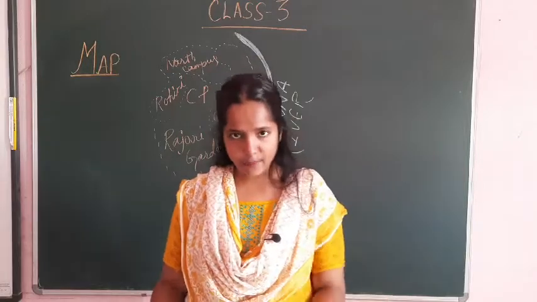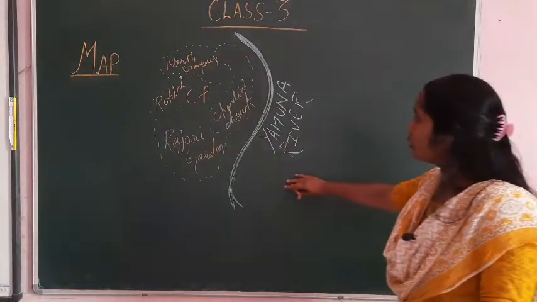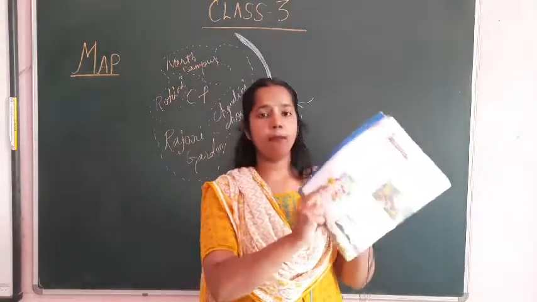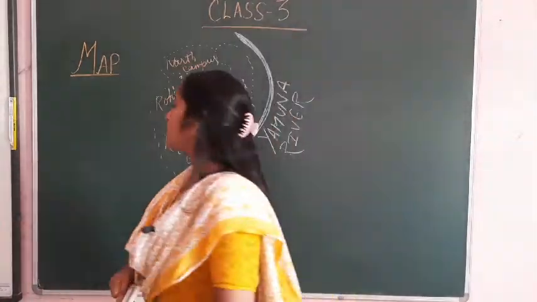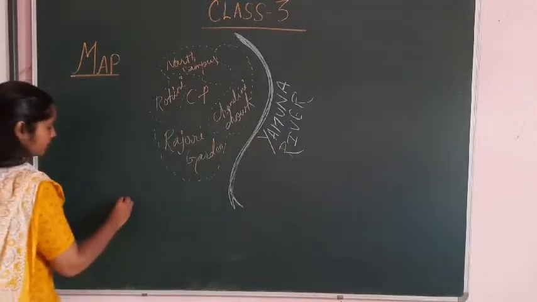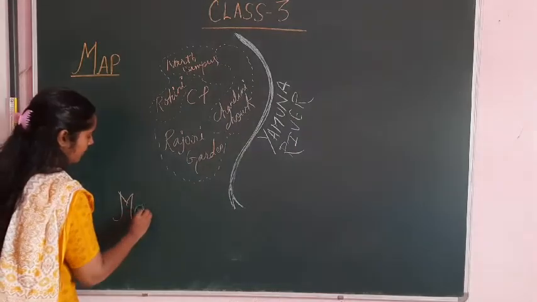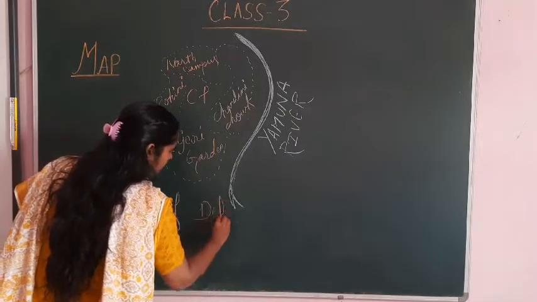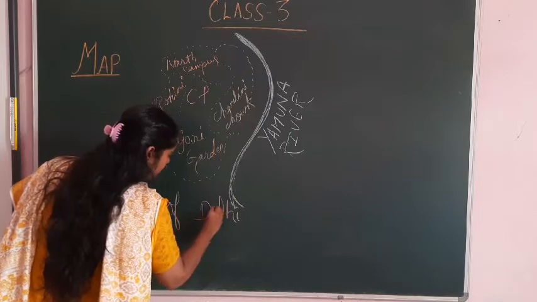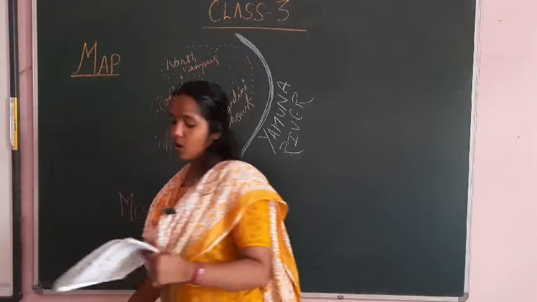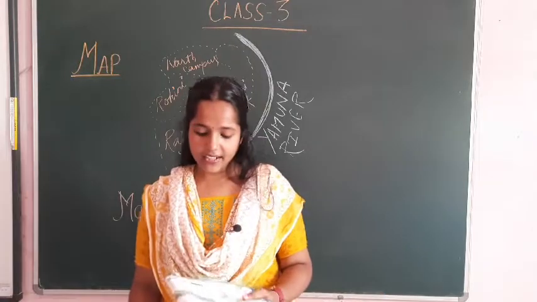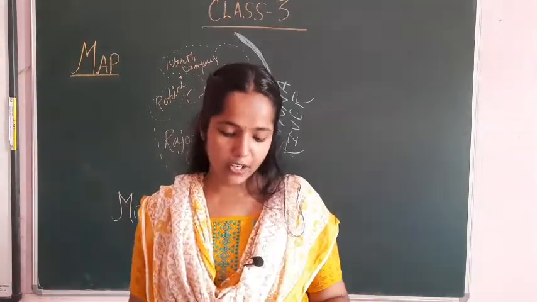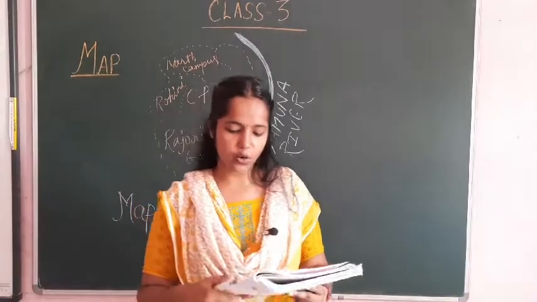Now, what is a map? I have made some drawing over here, and this is the map of Delhi, as given in your book. So this is a map of, I am writing here, map of Delhi. So what is a map? A map is a diagrammatic representation of an area of land or sea showing its physical features, cities, roads, etc.